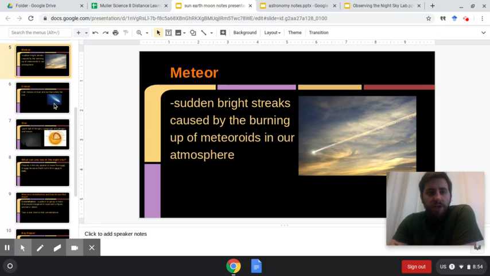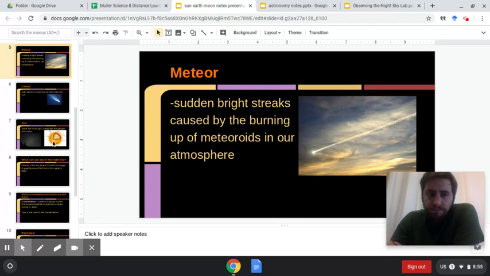There's one in Russia in the early 1900s that, if you see the aftermath, is quite amazing. And then there was another one in Russia, and since they have a lot of dash cams in their cars, you can see the actual meteor streaking through the sky. It looks like a missile coming in. It exploded before it hit and didn't do as much damage as it could have done.